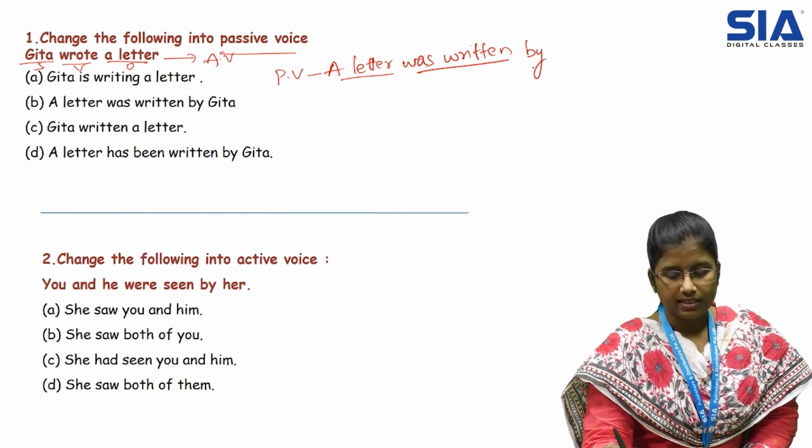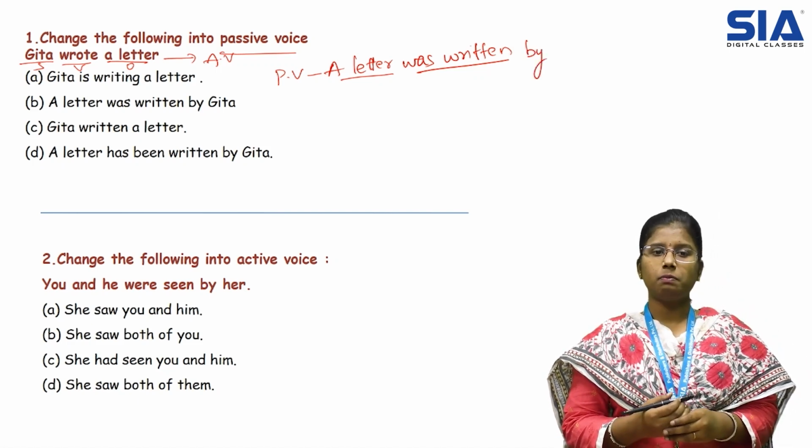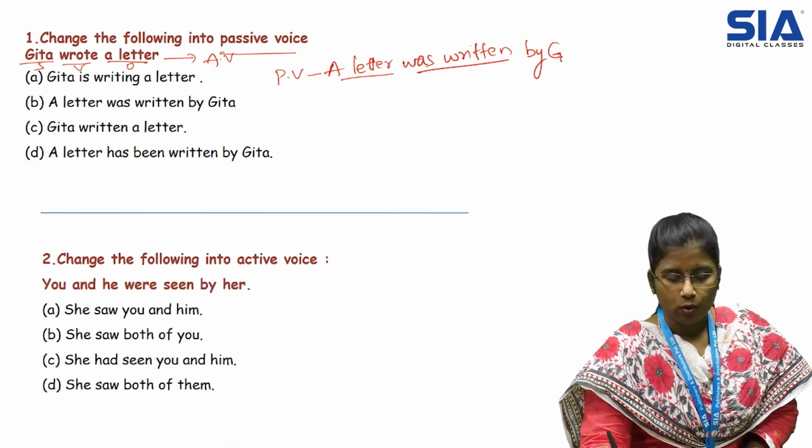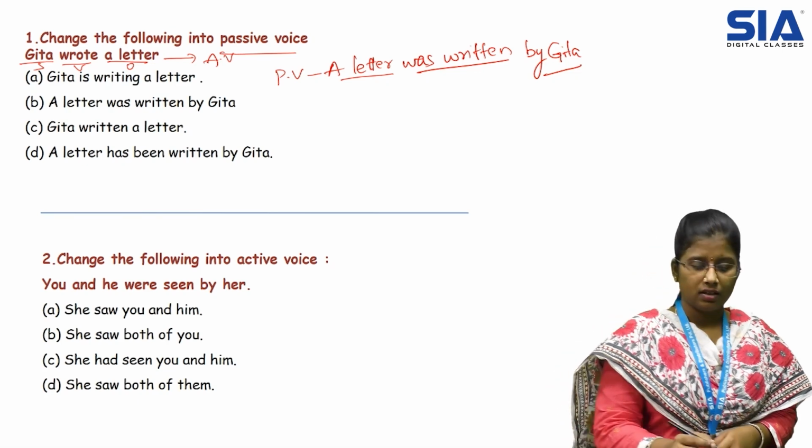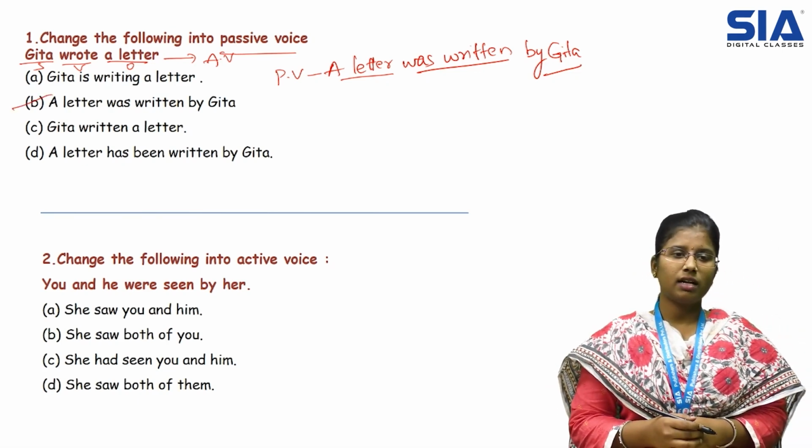The verbal form changed from wrote to was written. By. In passive voice, we always use by. By what is the subject? Geeta. A letter was written by Geeta. So option B is the correct answer.